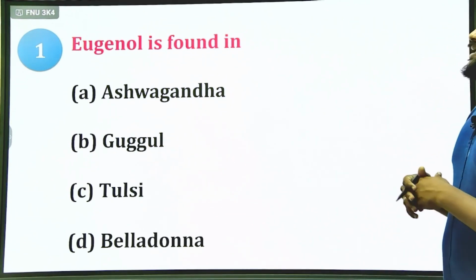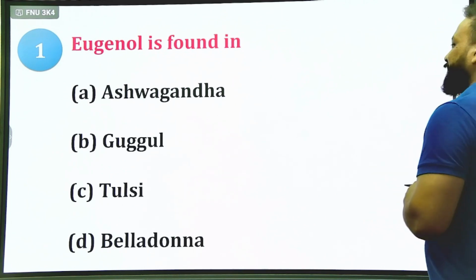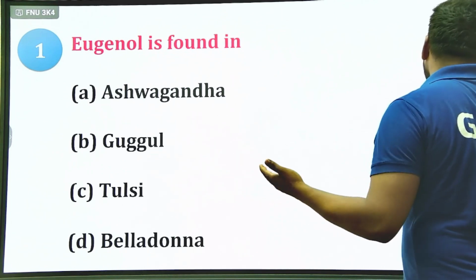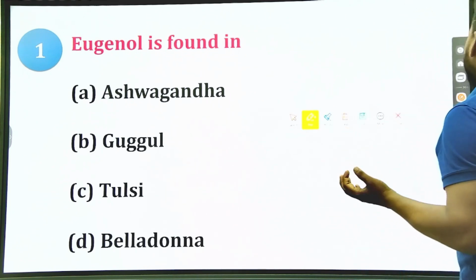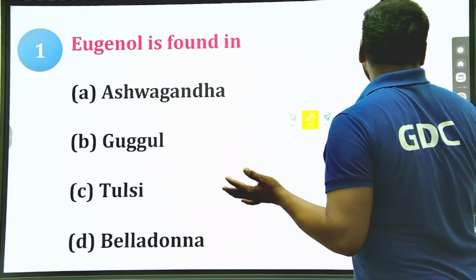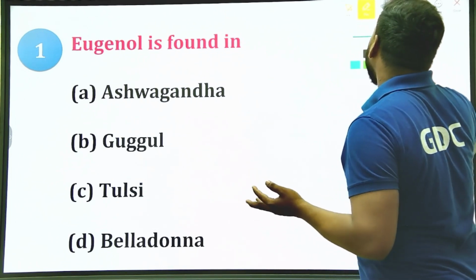The first question: eugenol is found in which of the following drugs? Option A, ashwagandha; option B, Guggul; option C, Tulsi; and option D, belladonna. Comment down your answers immediately.